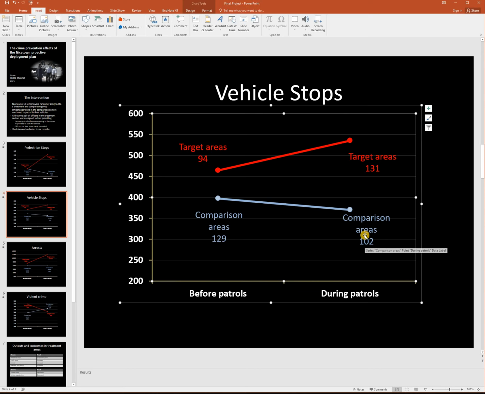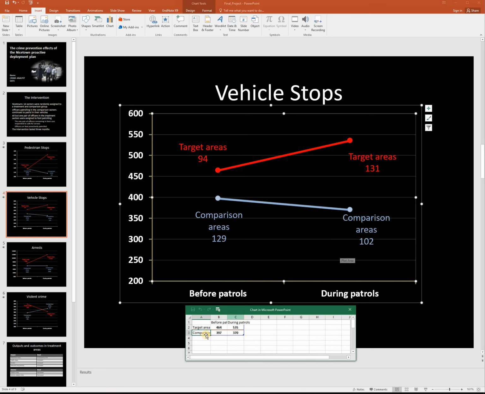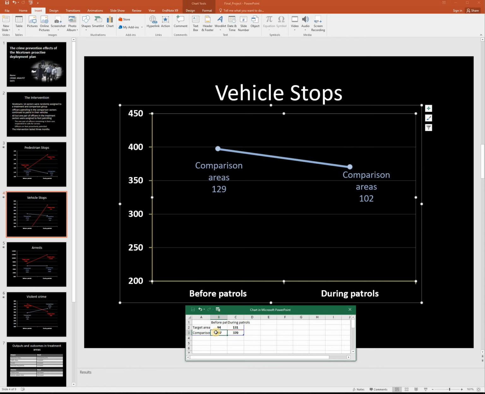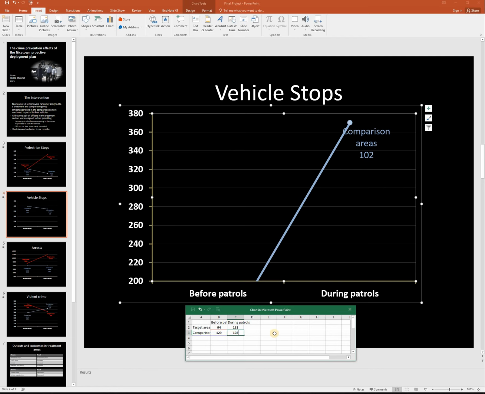Alright, but remember, these are just labels, text boxes that I've already put in here. We also have to change the underlying data. So I'll right click, edit data. Here is where we need to change the data for before patrols and during patrols for the target and comparison group. Before our intervention in the target area, we had 94 vehicle stops. During, we had 131. In the comparison areas, we had 129 before, and then 102 during.